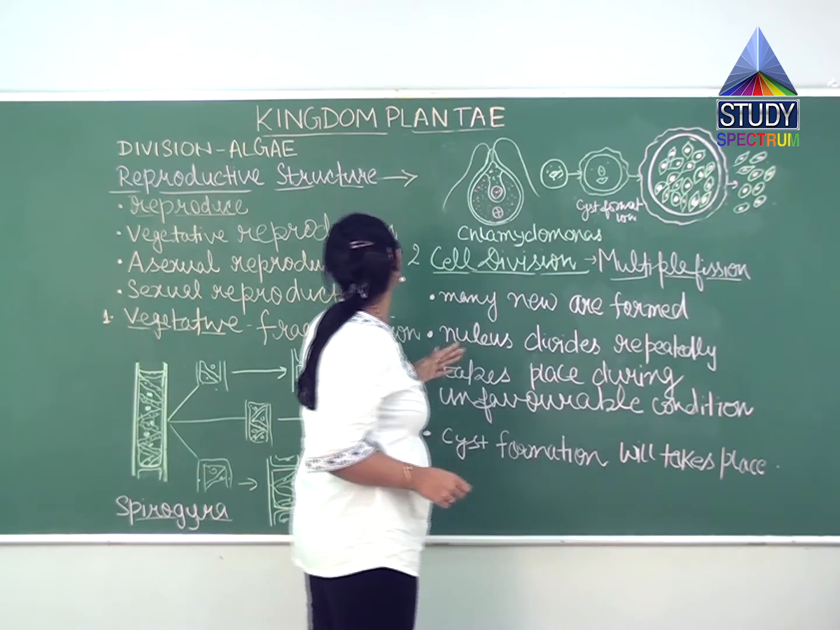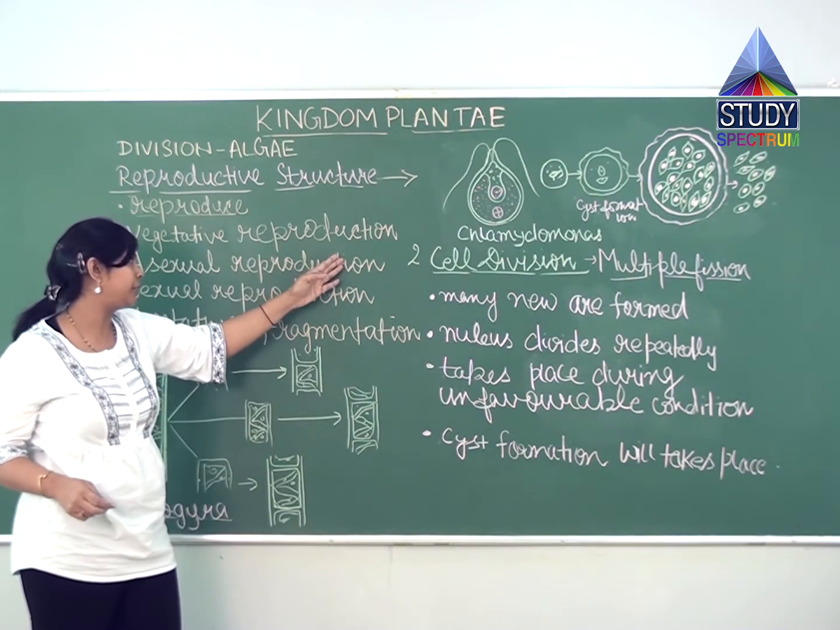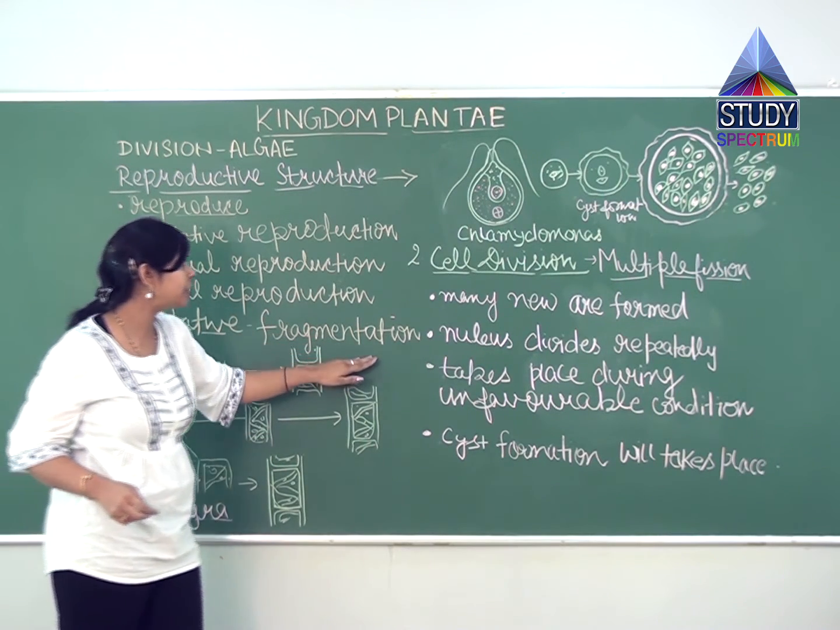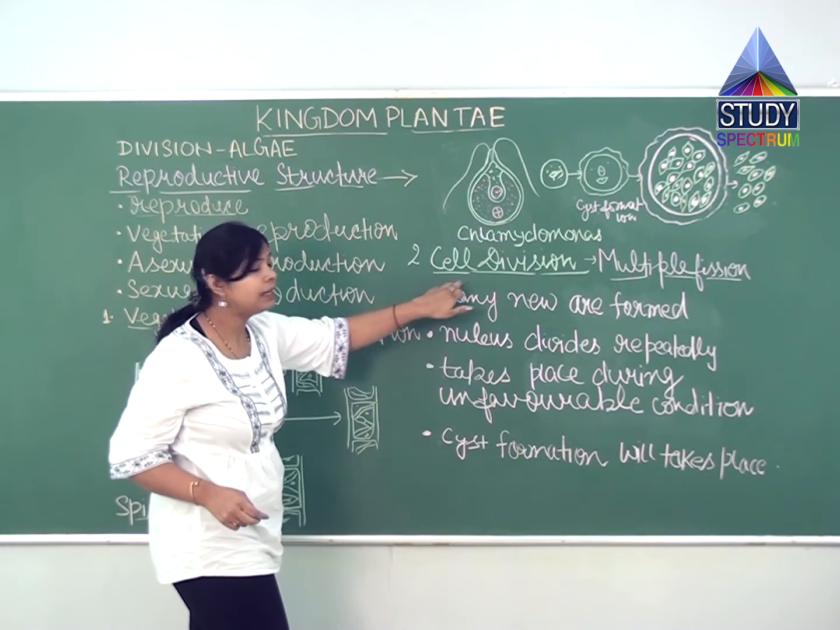So it is all about how algae reproduce vegetatively. It can reproduce by fragmentation, and it can also reproduce by cell division.